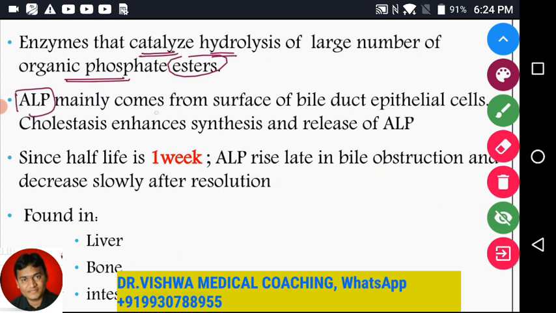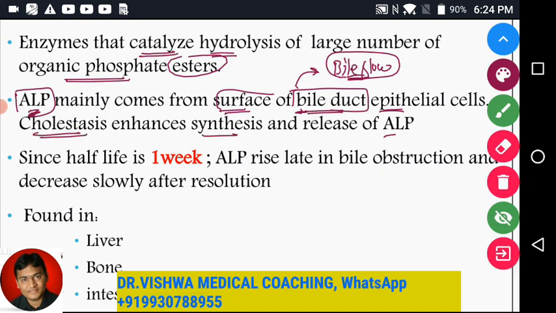Alkaline phosphatase mainly comes from the surface of bile duct epithelial cells. Remember, surface of the bile duct epithelial cells. So what happens in the bile duct? Bile flow happens. So logically, whenever there is a bile flow problem, this will be elevated, because alkaline phosphatase is not coming from the hepatocellular cells, it is coming from the bile duct cells. So cholestasis enhances the synthesis and release of alkaline phosphatase.